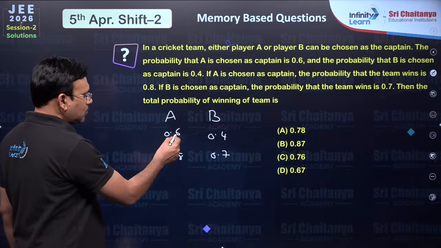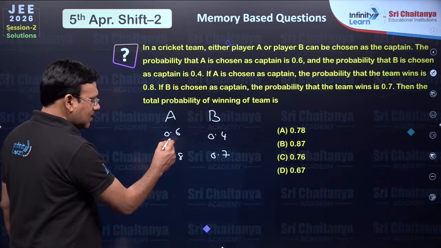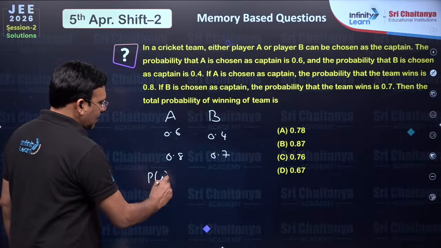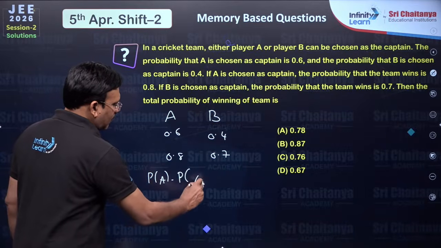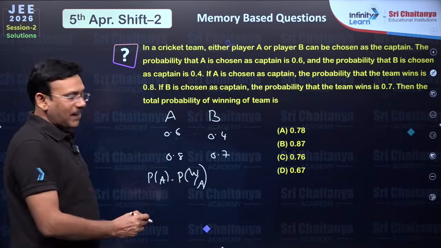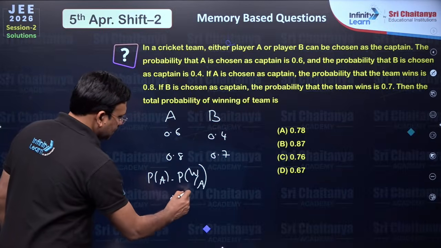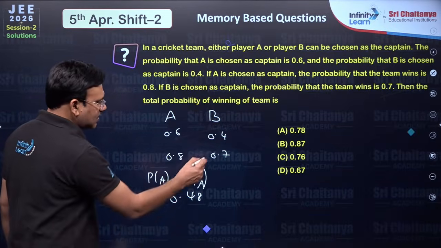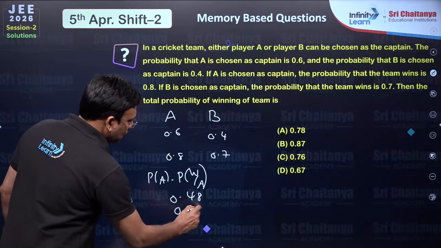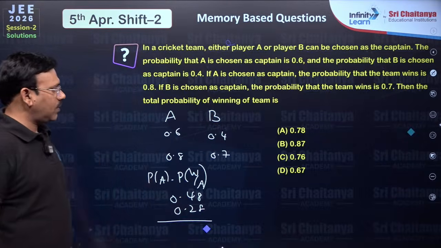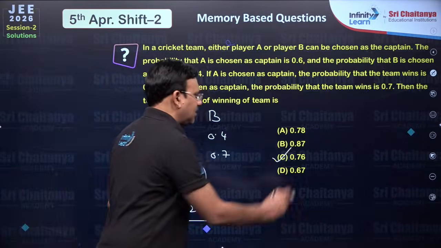So A should be chosen, and this means A should be selected, and after selection of A, the team has to win. By multiplication theorem, this gives 0.48 and this gives 0.28, which is going to be 0.76 is the probability.